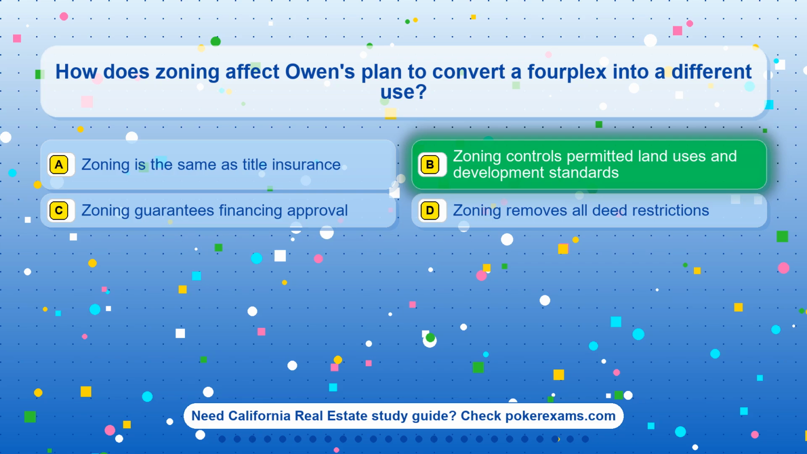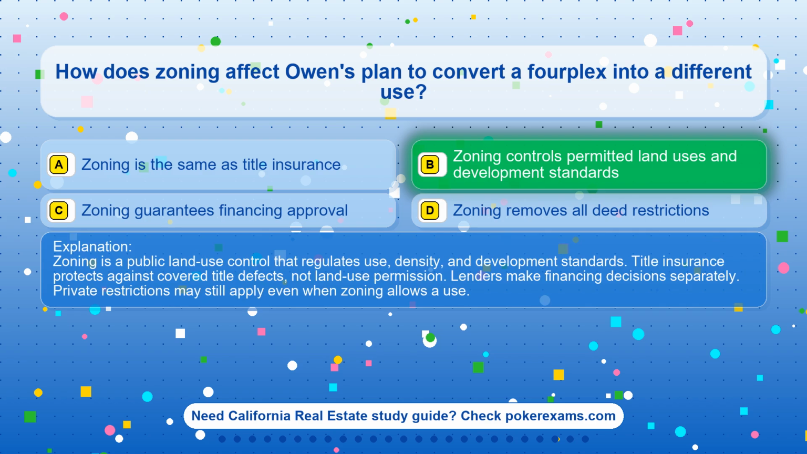The correct answer is option B. Zoning controls permitted land uses and development standards. Zoning is a public land-use control that regulates use, density, and development standards. Title insurance protects against covered title defects, not land-use permission. Lenders make financing decisions separately. Private restrictions may still apply even when zoning allows a use.